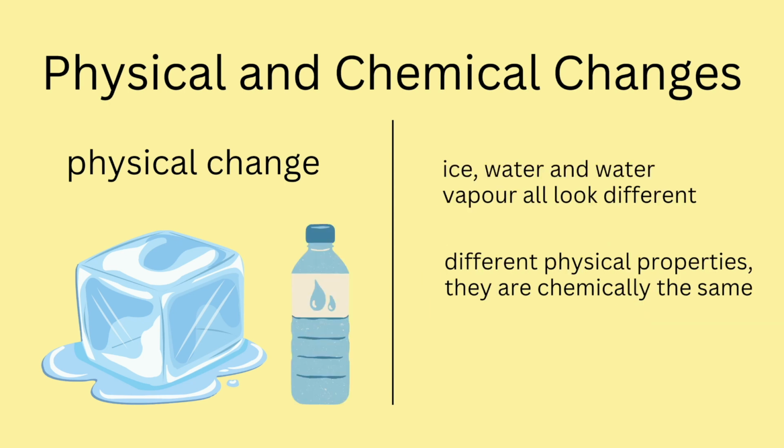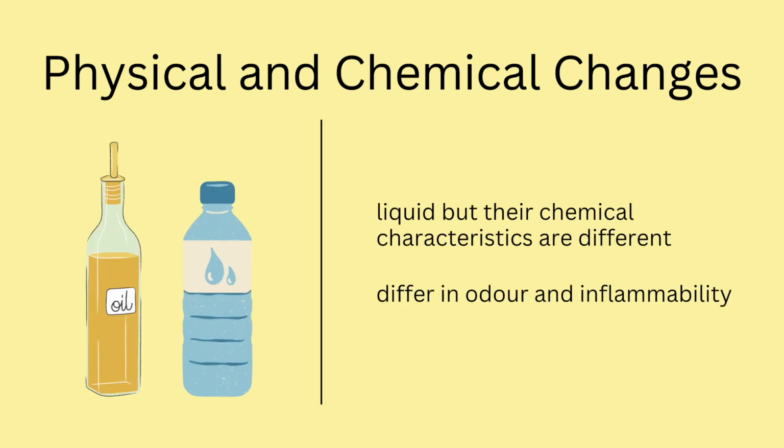Now we know that ice is solid and water is liquid, so there is a clear difference in that. But these are just physical properties. Whereas in the case of oil and water, both are liquids, but we don't say they are the same, because the chemical nature is entirely different.